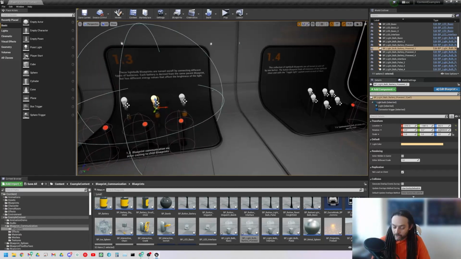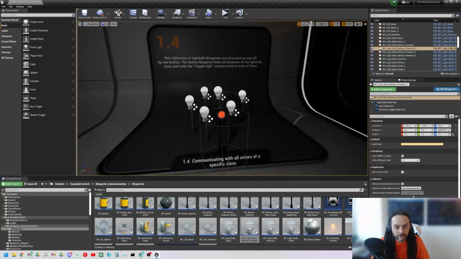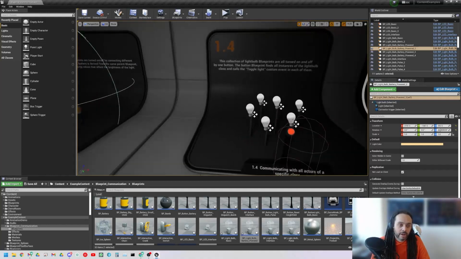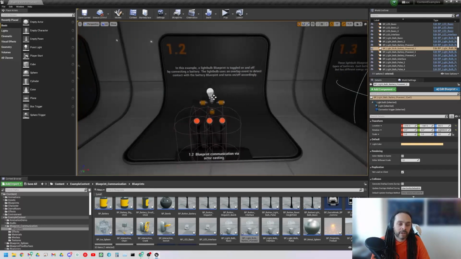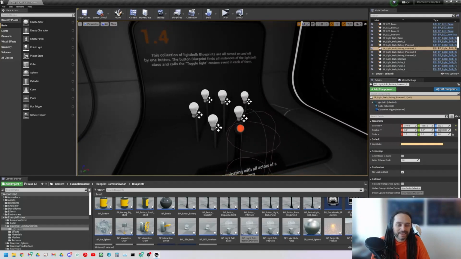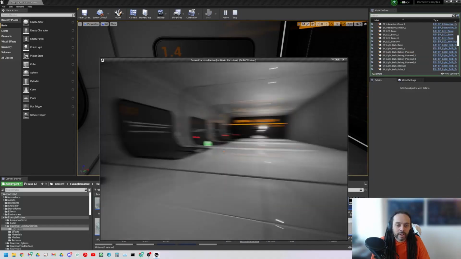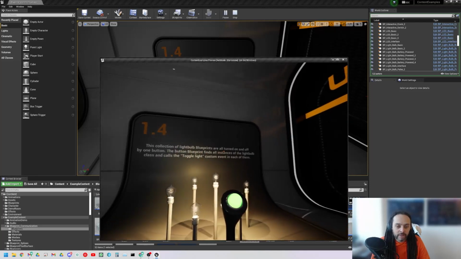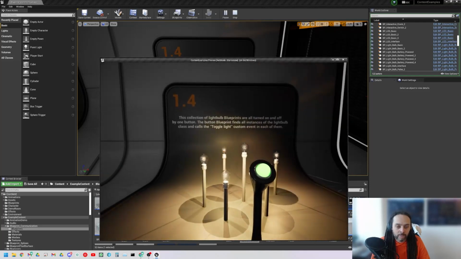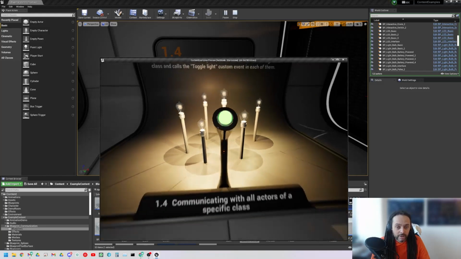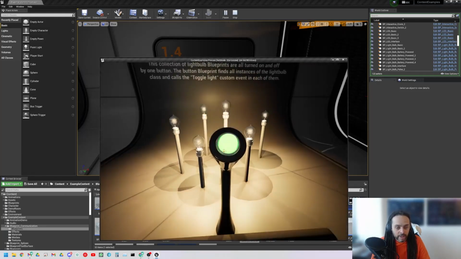Okay, the next one I'm going to show here is this one, and this should finally explain, well, kind of, as I do this, I'm going to finally explain the difference between, kind of in my thinking, that casting should be many to one, if that makes sense in the end. So, in 1.4, end of the level, we can see that this setup is actually very simple. The collection of light bulb blueprints are all turned on and off by one button. The button blueprint finds all instances of the light bulb class and casts the toggle light custom event in each of them.